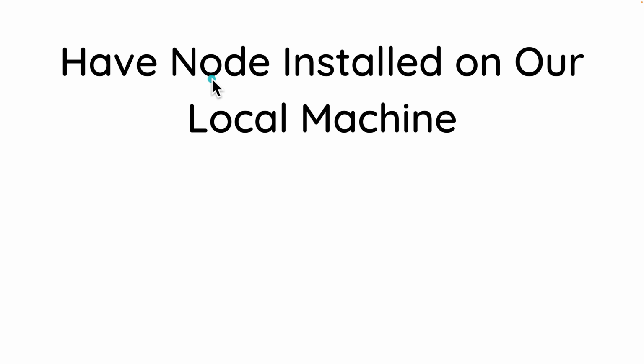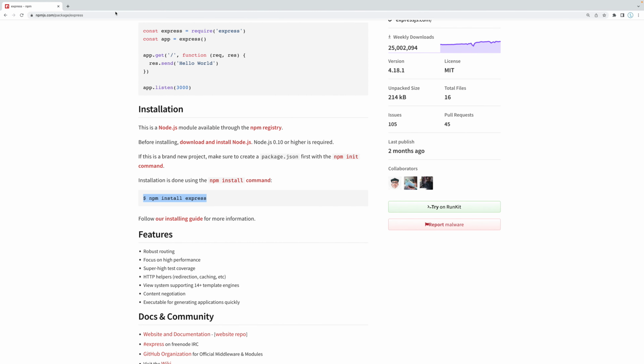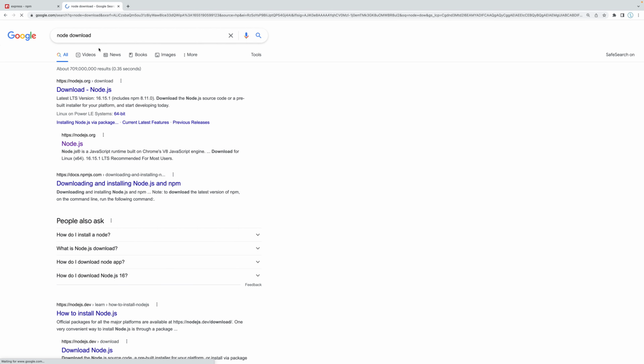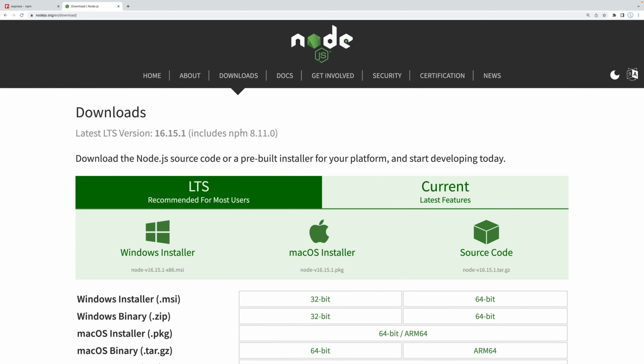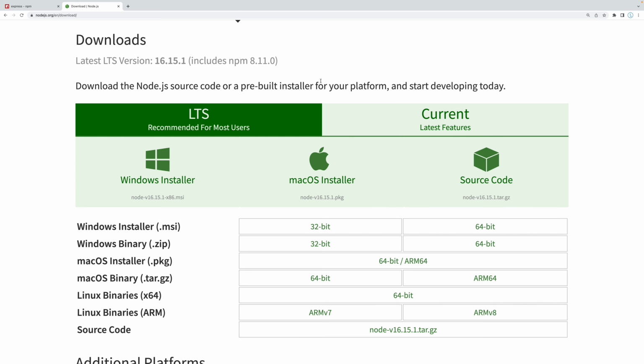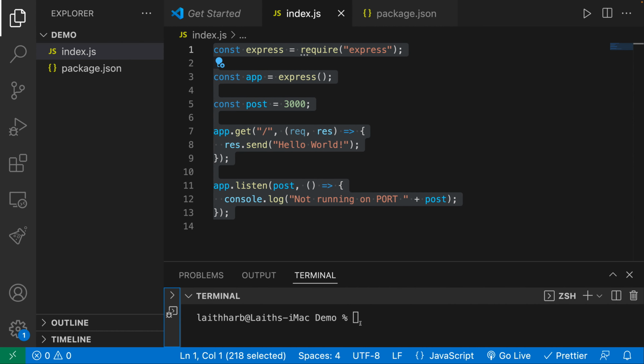So the first thing that we need to do is to have Node installed on our machine. Because we are running a Node application, we need to have Node installed. Now the installation is relatively easy. You can just go over here, just say Node download, and you can click on whatever operating system you're using and download Node. But if you do not have Node installed, you're not able to run this application, which again is not ideal. So I already have Node installed, which is pretty good. So I meet this requirement.